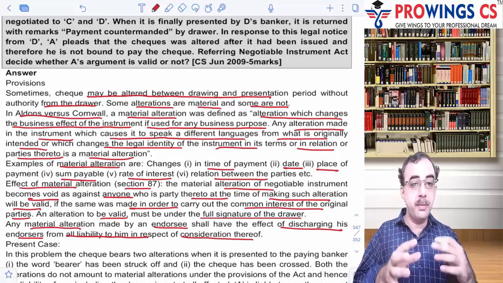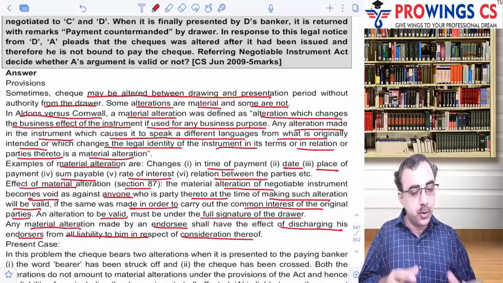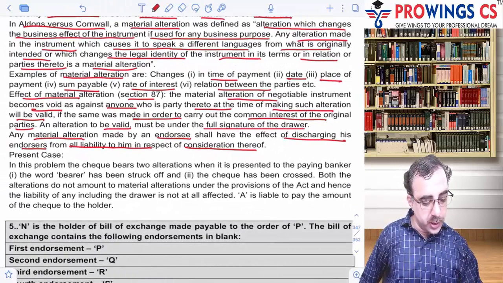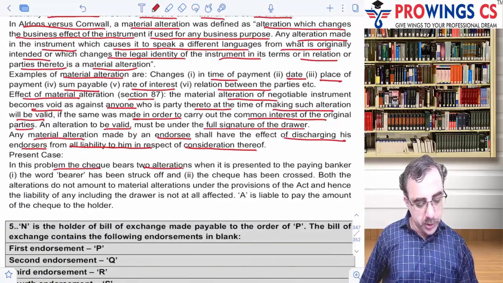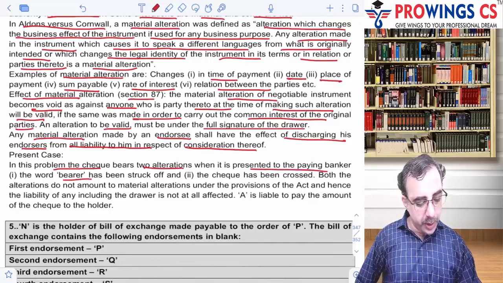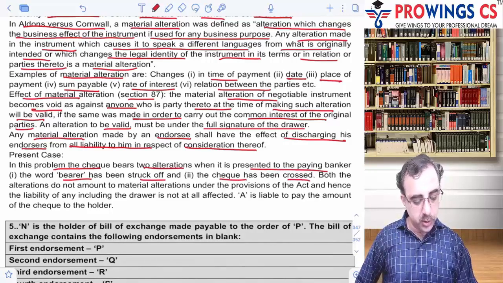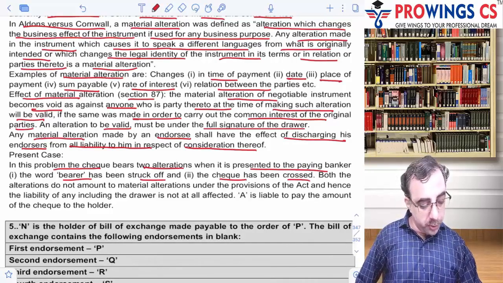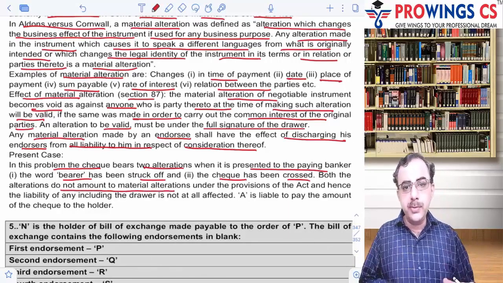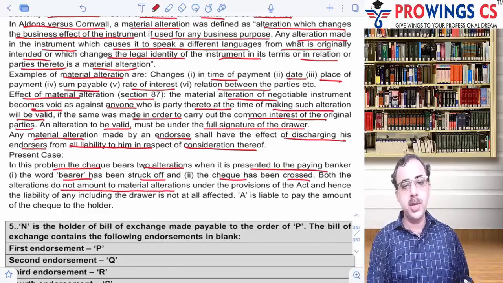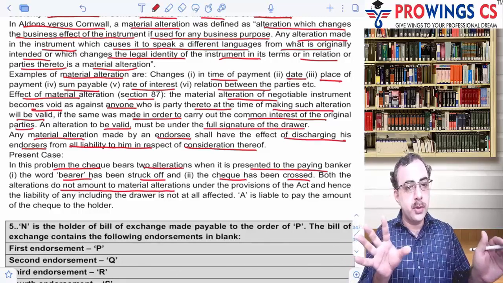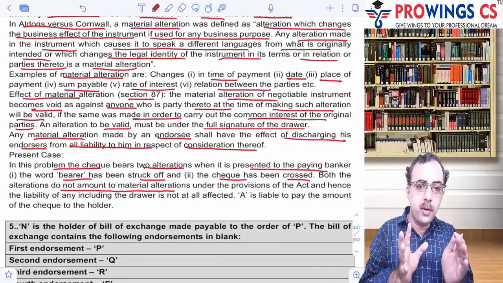After discussing the material alteration part, let's go back to the present case. So present case, in this problem, the check bears two alterations when it is presented to the paying banker. The word bearer has been struck off and the check has been crossed. But both the alteration do not amount to a material alteration because na name change किया, na place change की, na date change किया, ऐसा कुछ भी change नहीं हुआ था. तो ऐसा कुछ भी चेंज नहीं हुआ था. अगर ऐसा कुछ भी चेंज नहीं हुआ था, is that a material alteration?